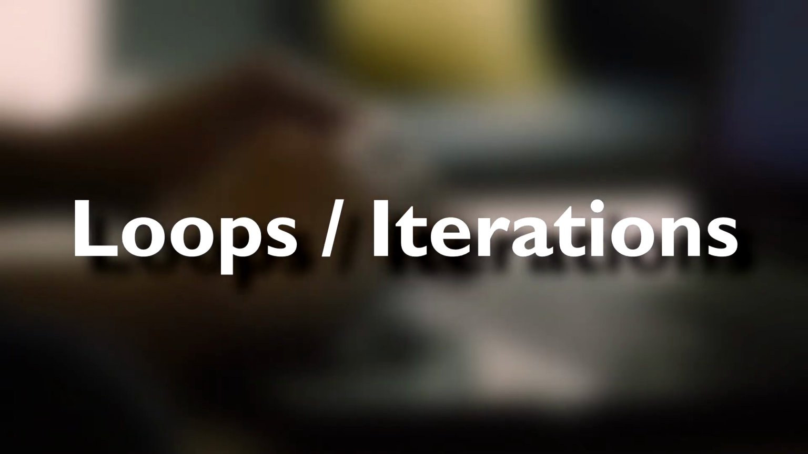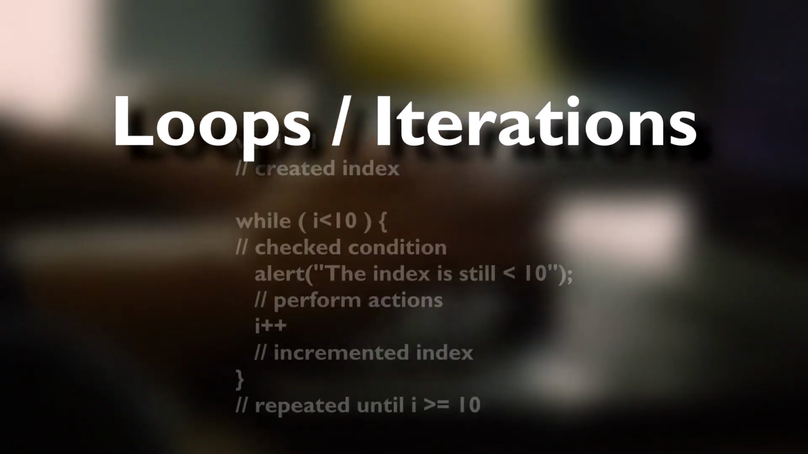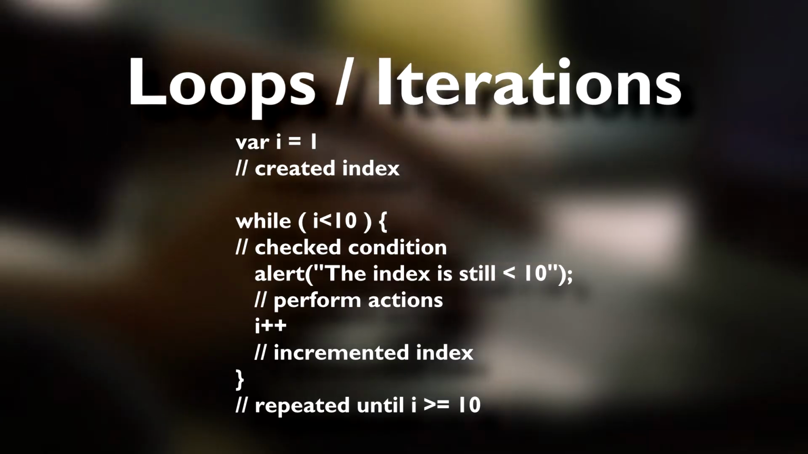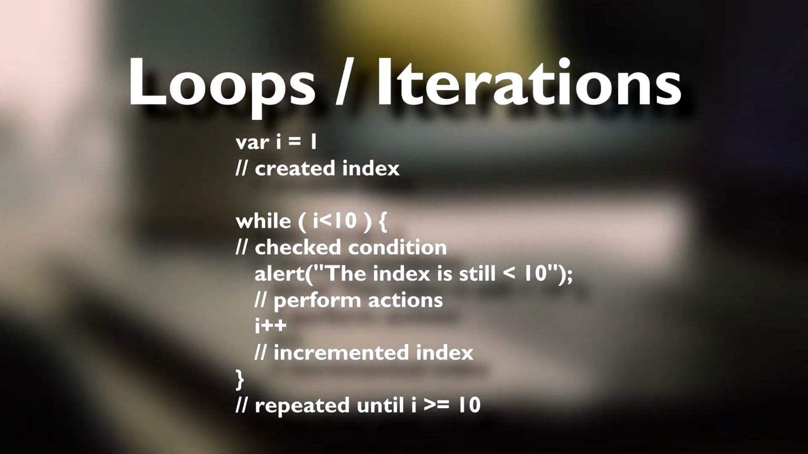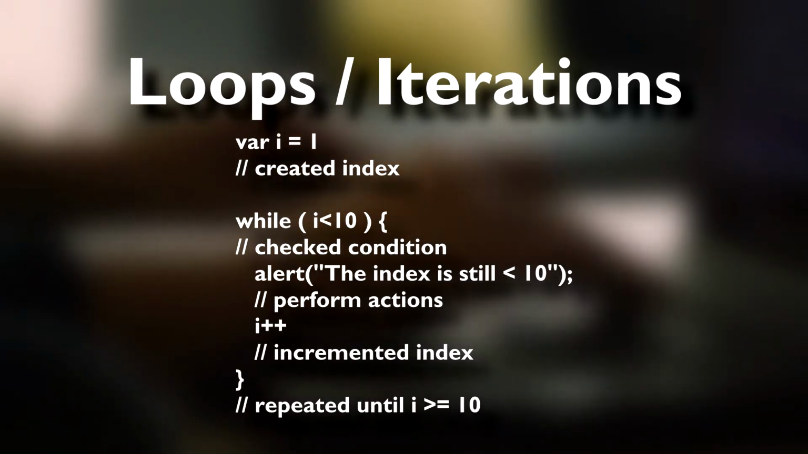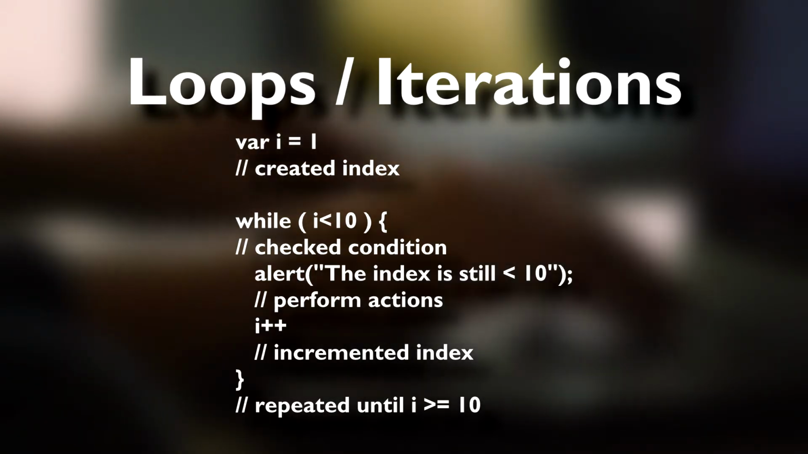Loops, also known as iterations, are used to repeat an action for as long as a condition is met. The number of times an action is performed can be measured by setting up an index variable. Each time the loop is completed, the index should increase by 1. Once the loop no longer meets the condition stated, the loop will stop repeating.